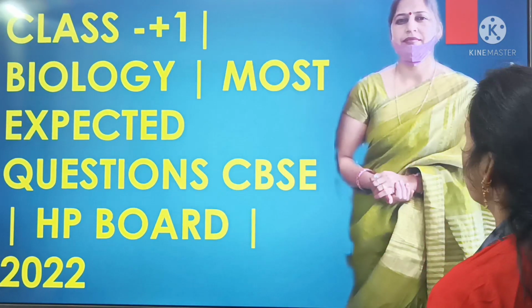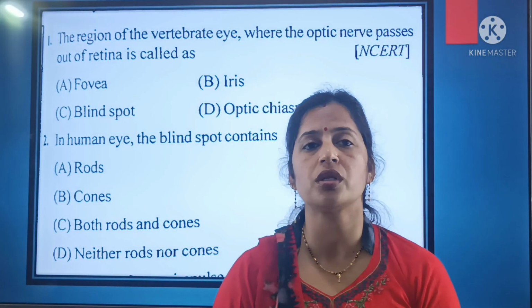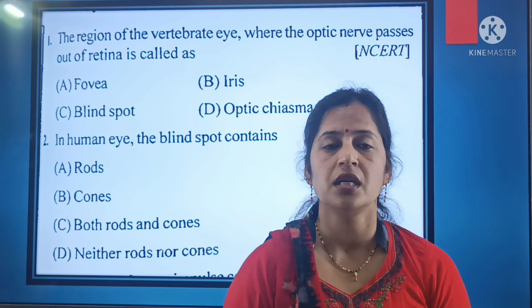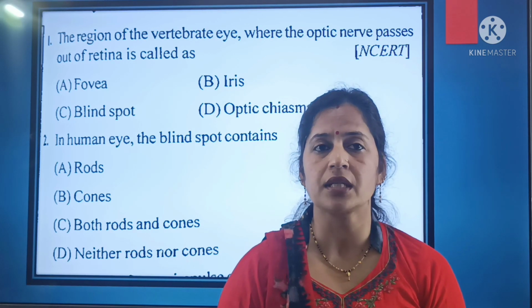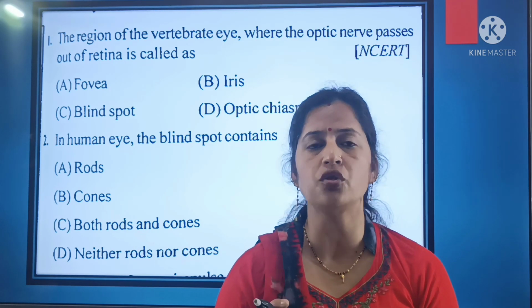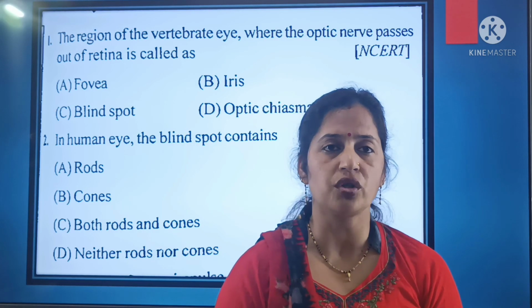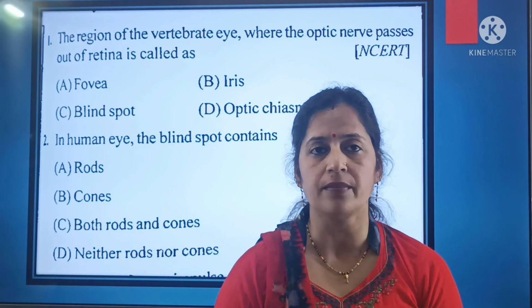So let us start with our questions that are MCQ questions or objective questions related with your biology subject. तो हम जो questions लिए हैं बेटे, हमने लिए हैं endocrine system, control and coordination in the endocrine system.